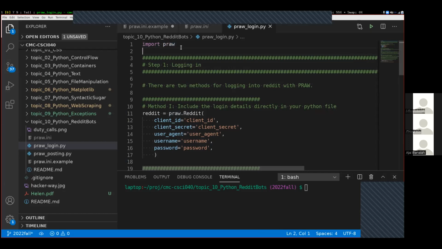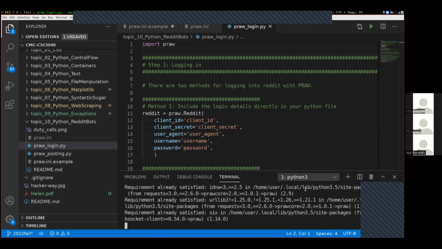Every social media platform has their own libraries for doing this in all the different programming languages. I forgot exactly how to download it. This will look different for everybody's computer, but pip3 install pra, something like that, is the standard command.